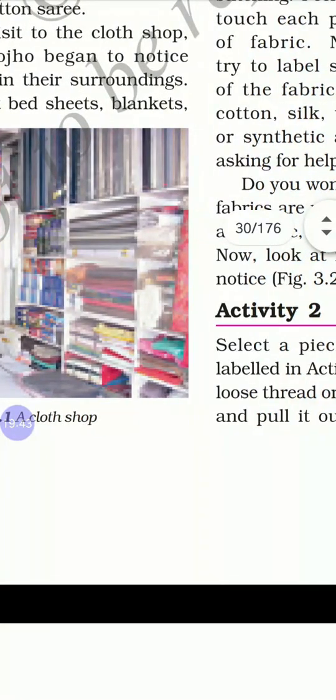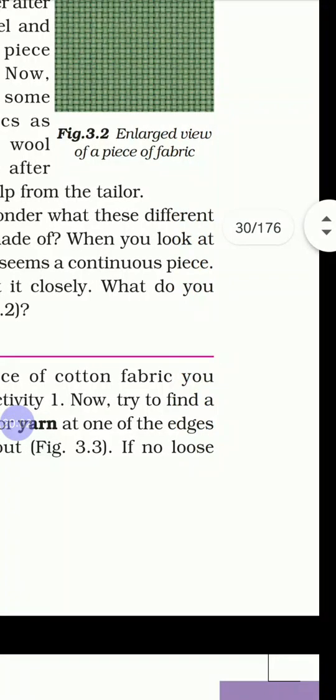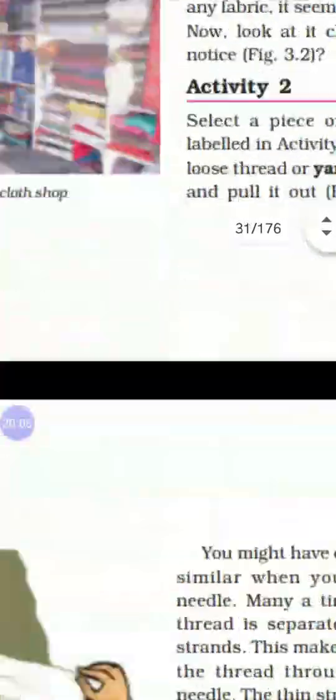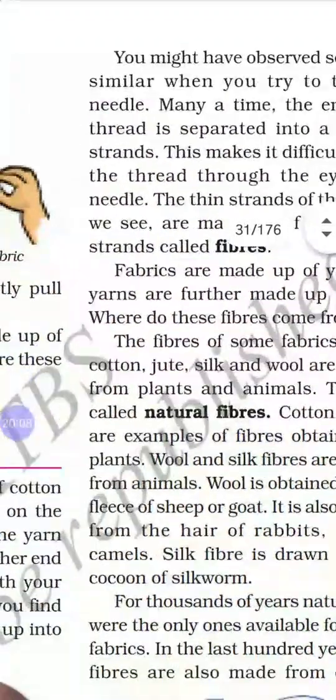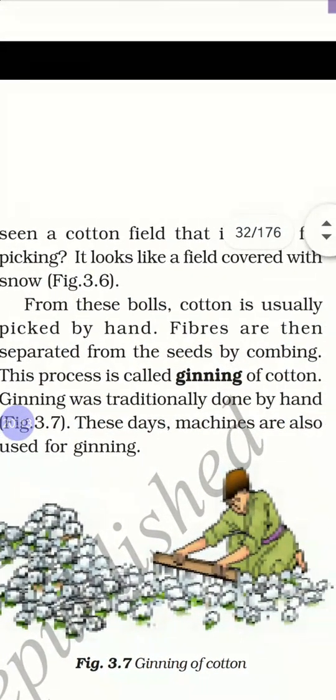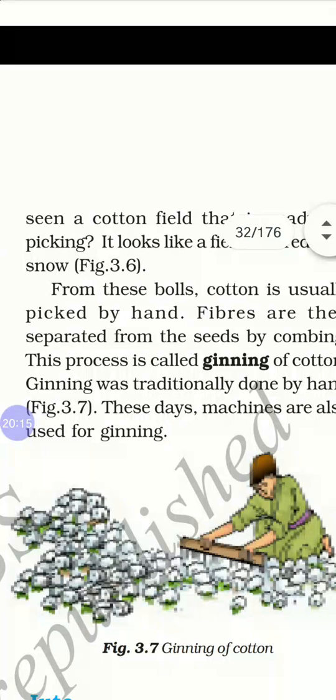Cotton, like I told, is obtained from plants. It grows in cotton balls, which when mature burst open and give cotton outside. Cotton should then be combed and separated from seeds. This is called ginning of cotton. The process where fibers are separated from seeds is called ginning of cotton.